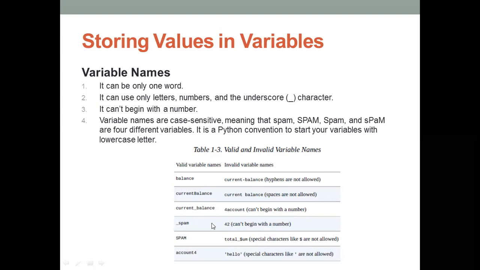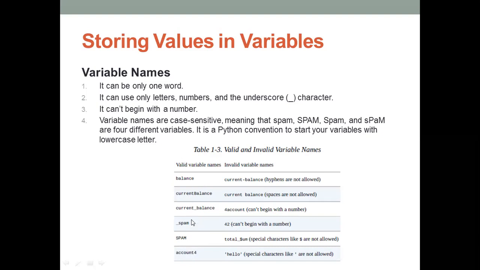This one is valid. 42 is a number, so it's not a valid variable name. Spam: yes, it's a valid variable, but in uppercase. For best practice, not mandatory, you can write it in lowercase letters.